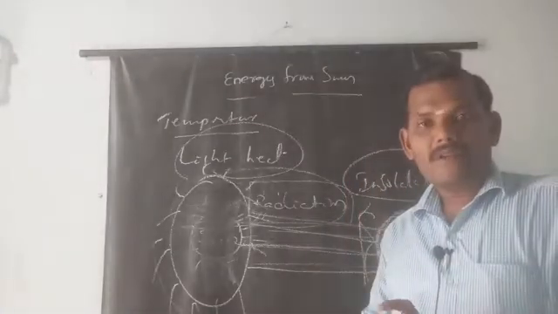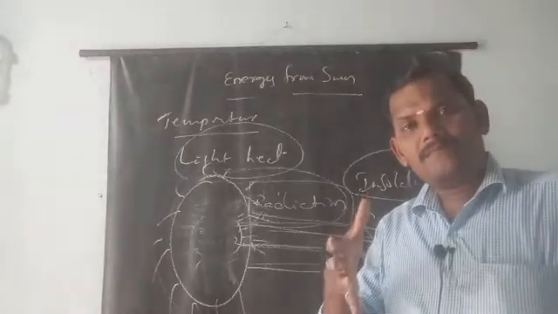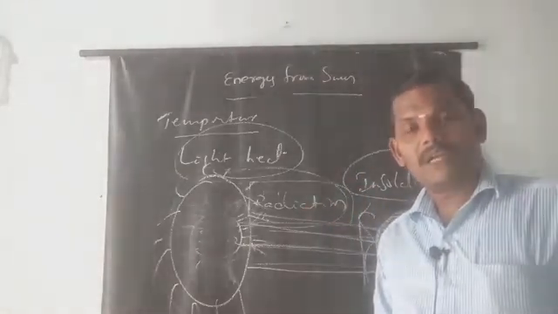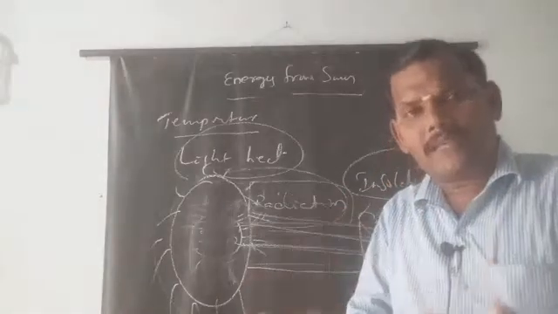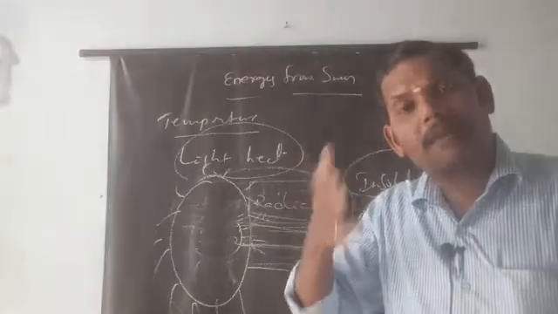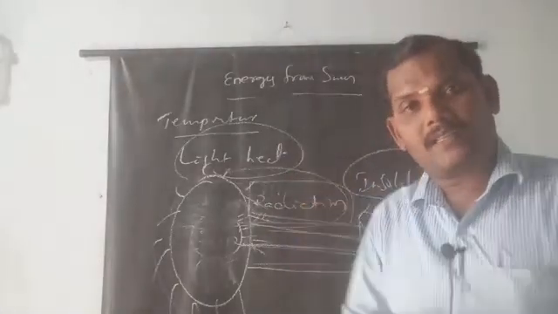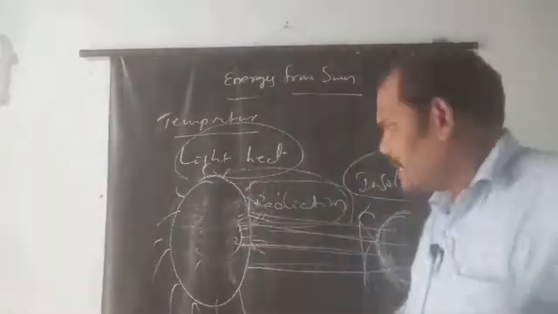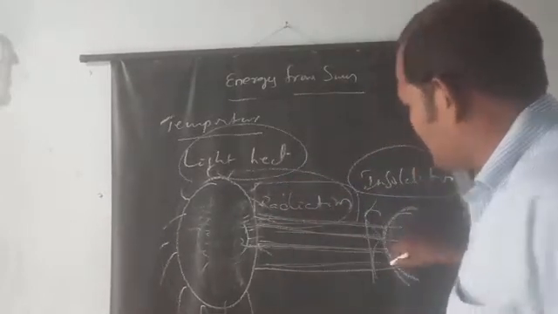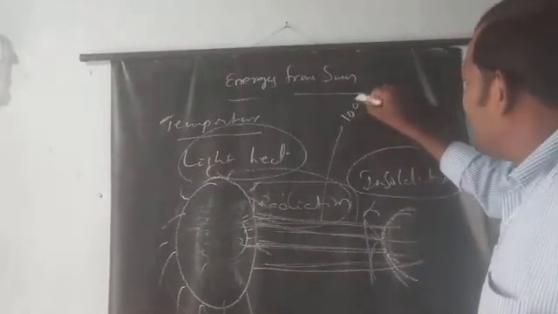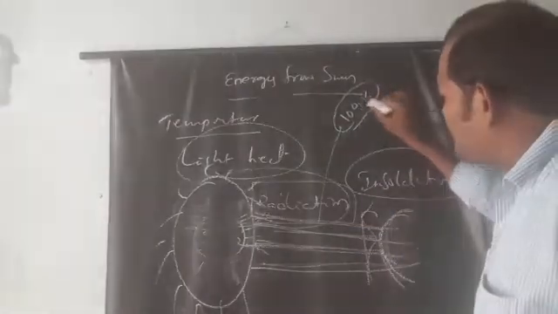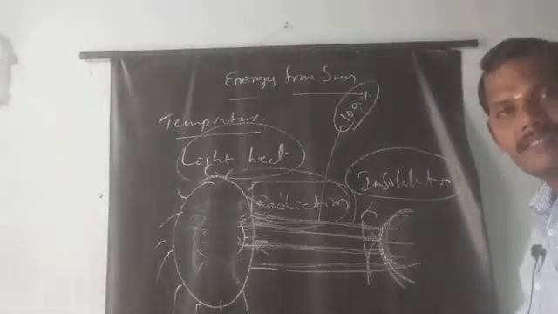Next one. How much energy is received by the earth? The amount of energy released by the sun, 100 percent of it, does not reach the earth. Take an example: this is the energy, calculated as 100 percent, and this 100 percent does not reach the earth's surface.